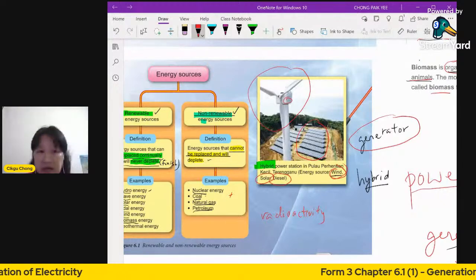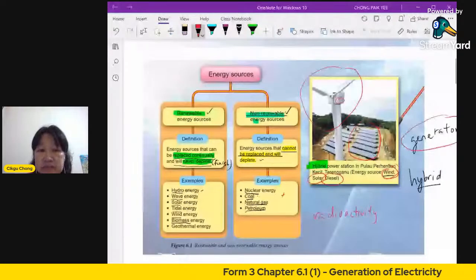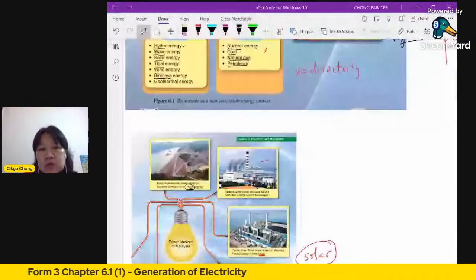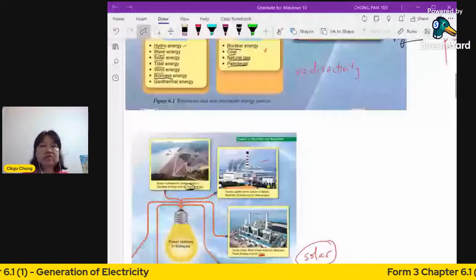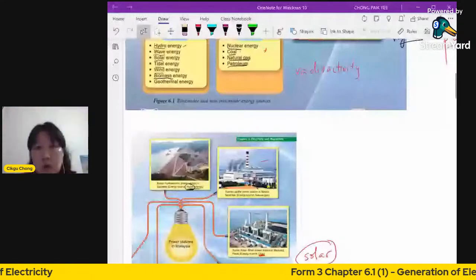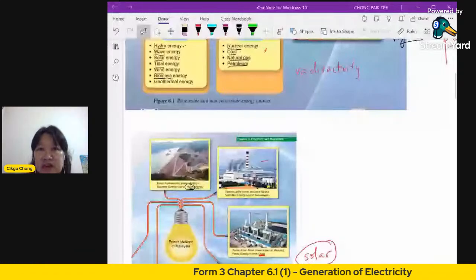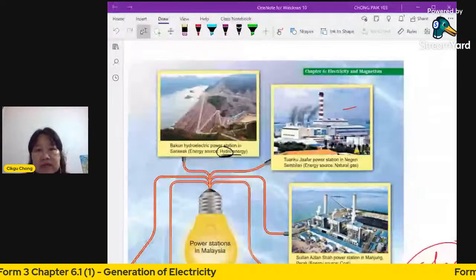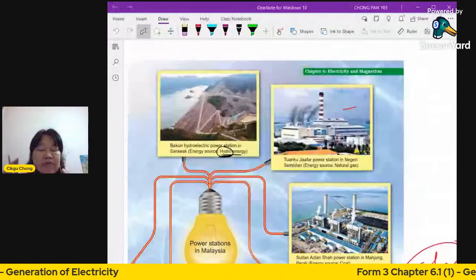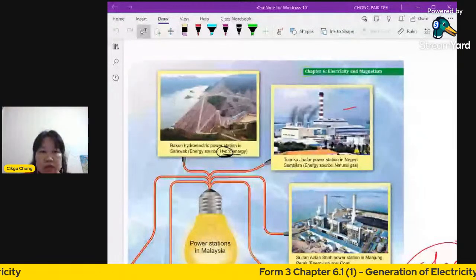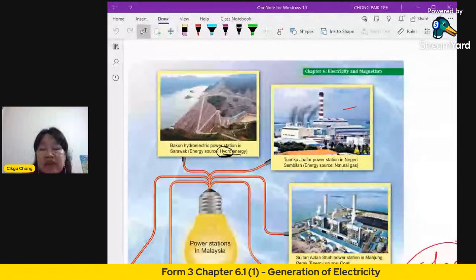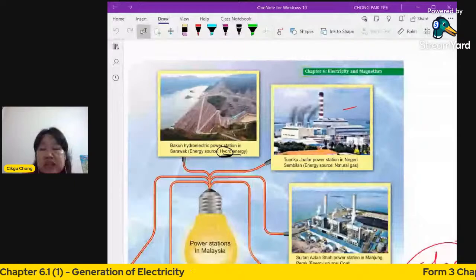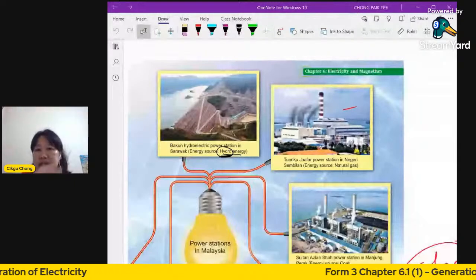Then next are other examples. This is a hydroelectric power station, which we have in Bakun in Sarawak. Even in Perak there is Empangan Temenggor. Sorry, Perak is Empangan Kenyir. You have the water being dammed up in a dam or lake, and then we force the water to pass through. In the hydroelectric power station, it turns the turbine inside and produces electricity.